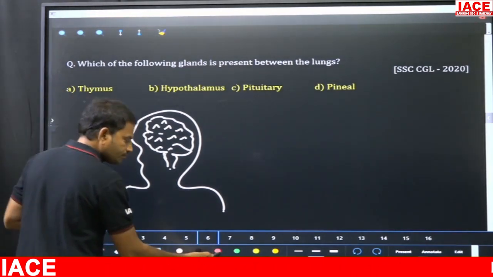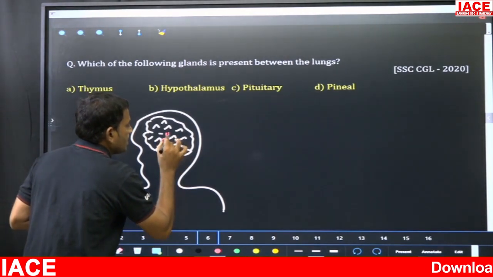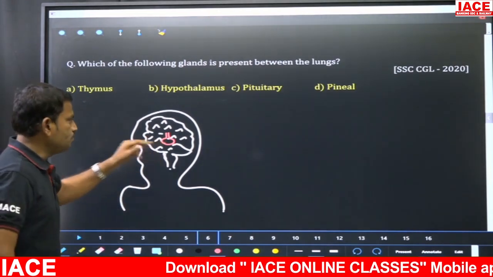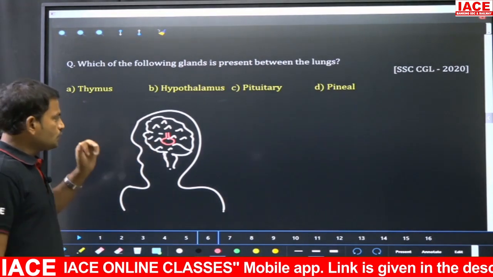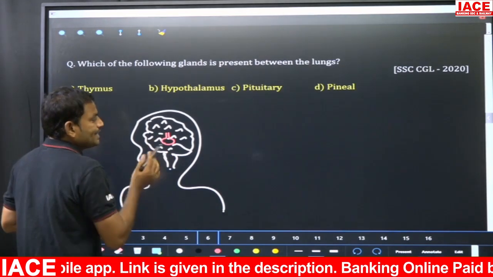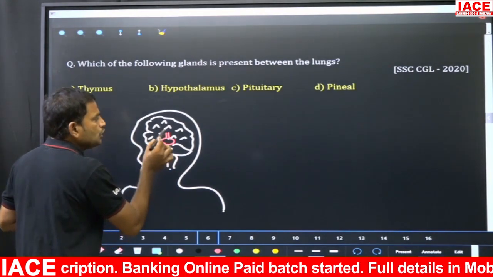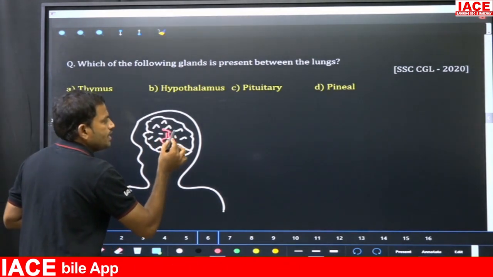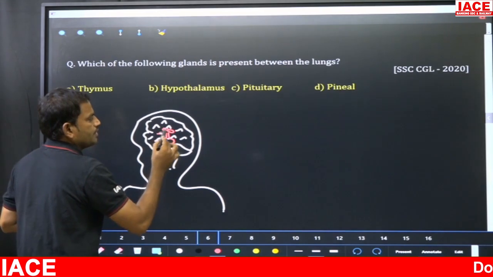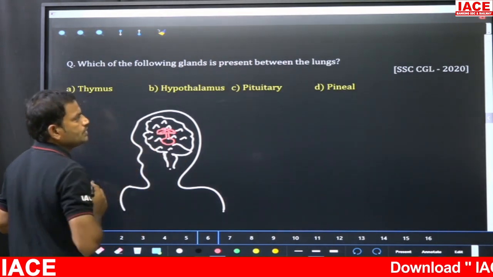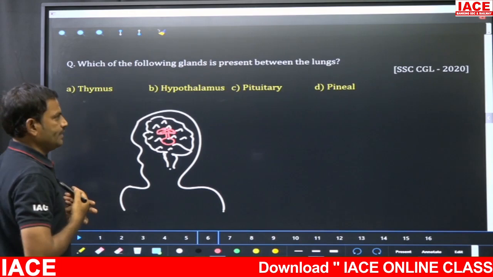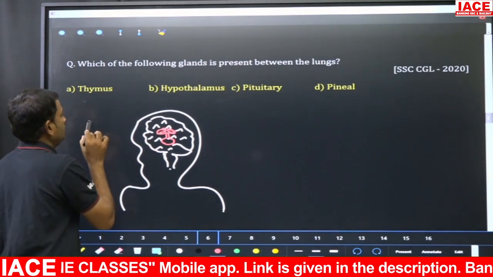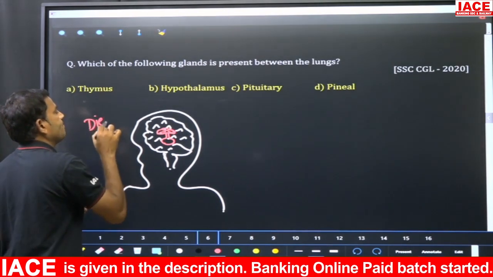One is the major gland, the bandmaster of the endocrine orchestra, the master gland, that is nothing but the pituitary gland. Okay. So this pituitary gland is present underneath the brain, attached to the hypothalamus. Clear? So this is the area which is the hypothalamus. Now this hypothalamus is a part of the diencephalon.